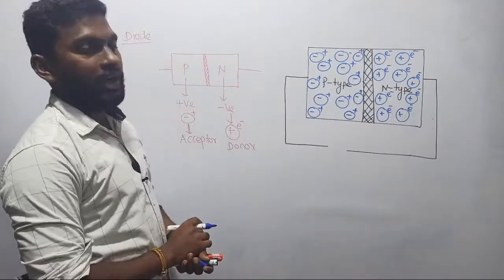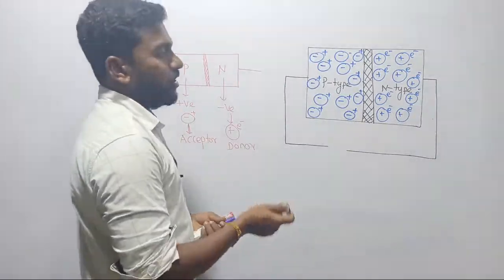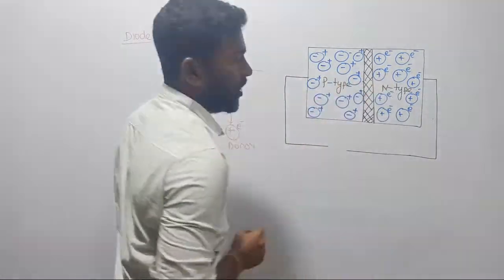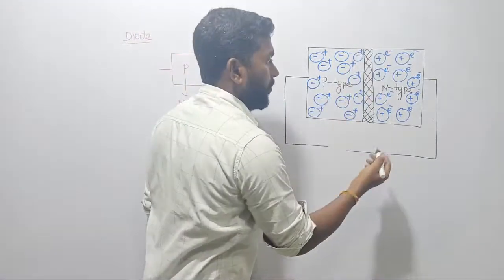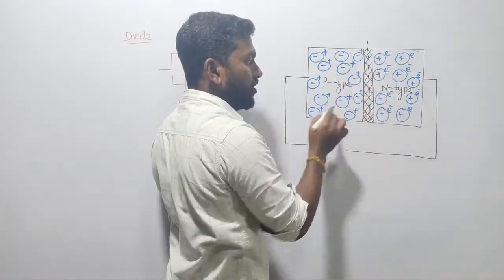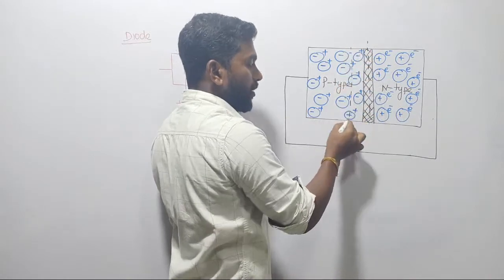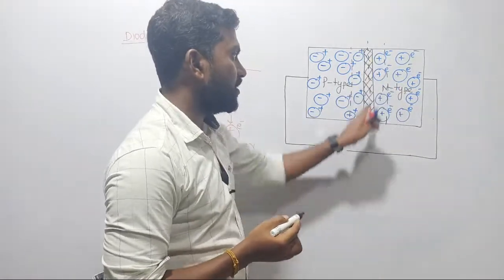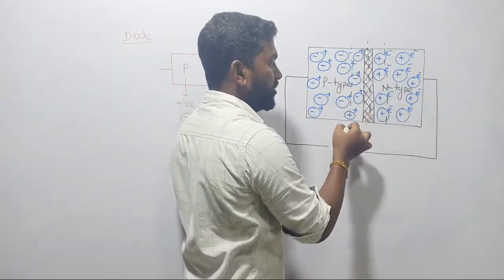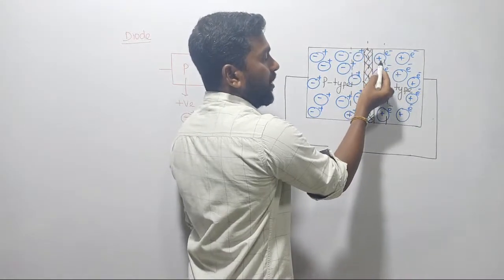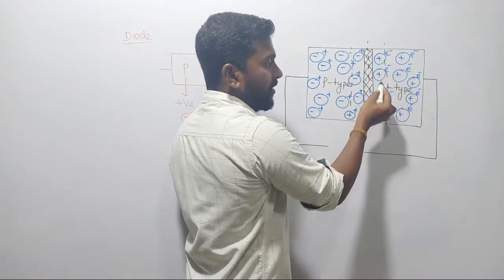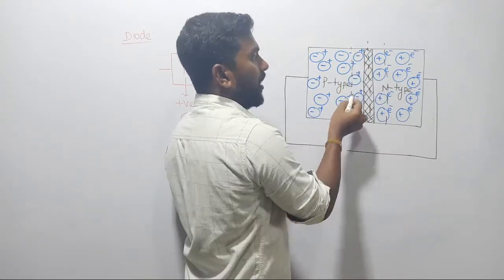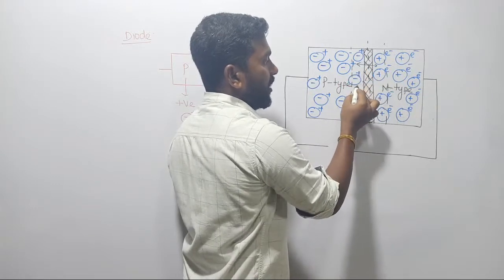Now actually what will happen? When we are trying to join these two materials together, the N material and P material are joined together. The moment you are joining, this is the joining point. Near the joining point of the junction, we may have some charge carriers. Here we have some amount of electrons lying nearer to the junction. We have some amount of holes, also lying nearer to the junction. And the distance between these two charges is very small.